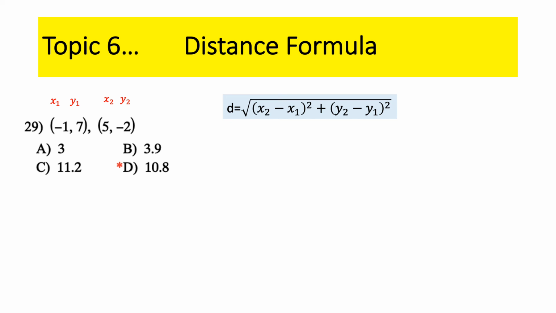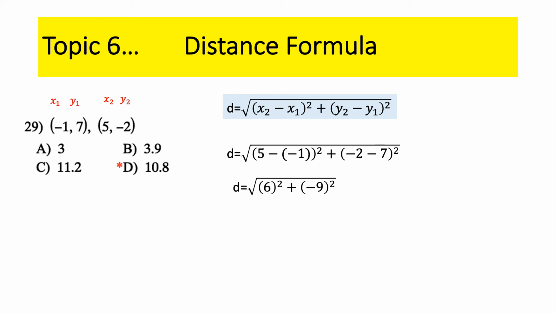Be careful. Look at how you labeled and look what it's asking for. It's asking for x2 minus x1. When I do that, x1 is -1. So it would be 5 minus, the formula has a minus in it, but x1 is negative, so 5 minus -1, quantity squared, plus -2 minus 7, quantity squared. All right, two negatives make a positive, so that's 5 plus 1 is 6. -2 minus 7 is -9.